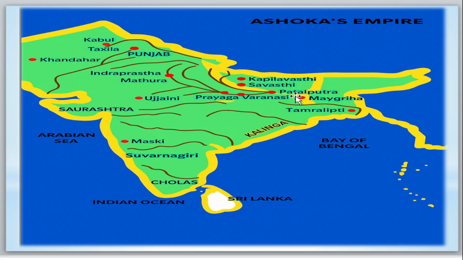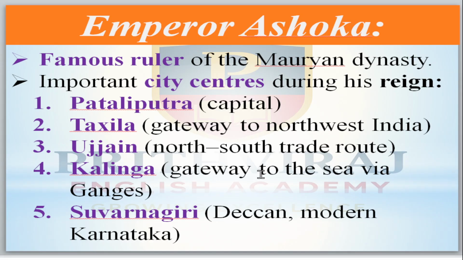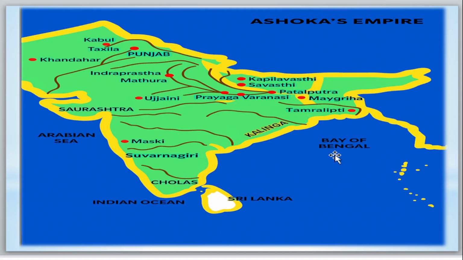If anybody wants to go from Patliputra to outside, to Sri Lanka or elsewhere, they have to go by Kalinga only. Then the fifth one is Suvarnagiri, today's Karnataka. These are the five important cities of Ashoka's time.